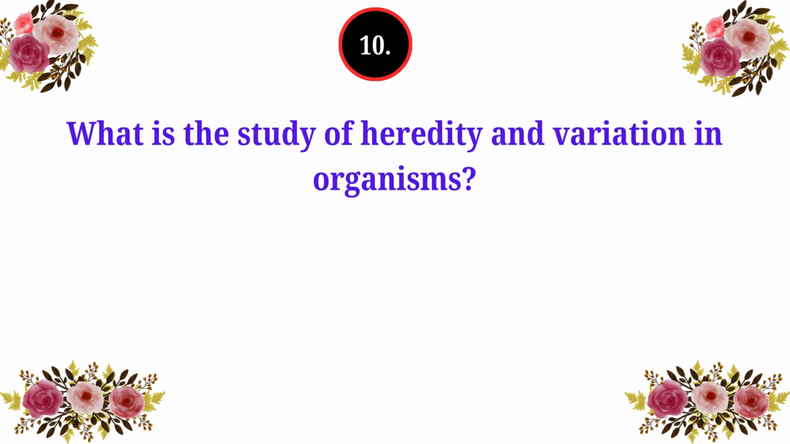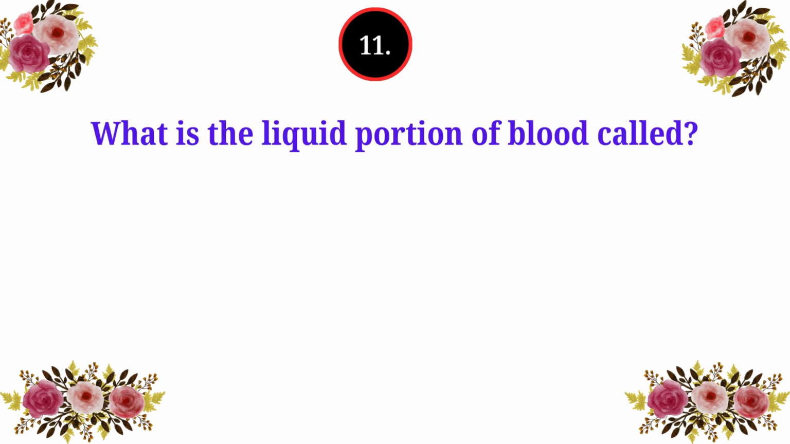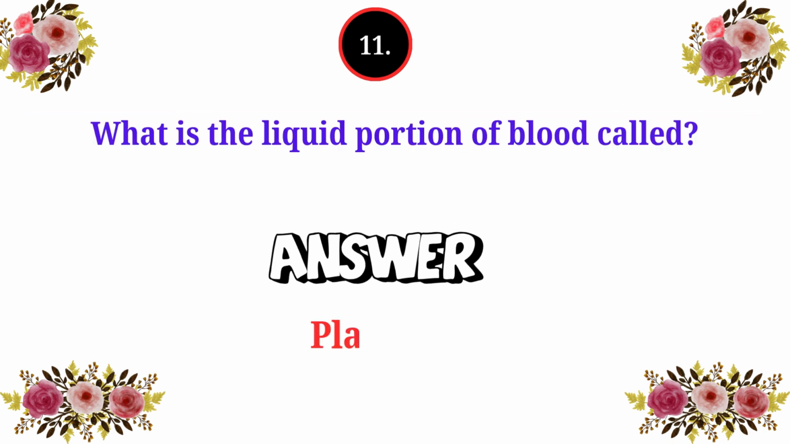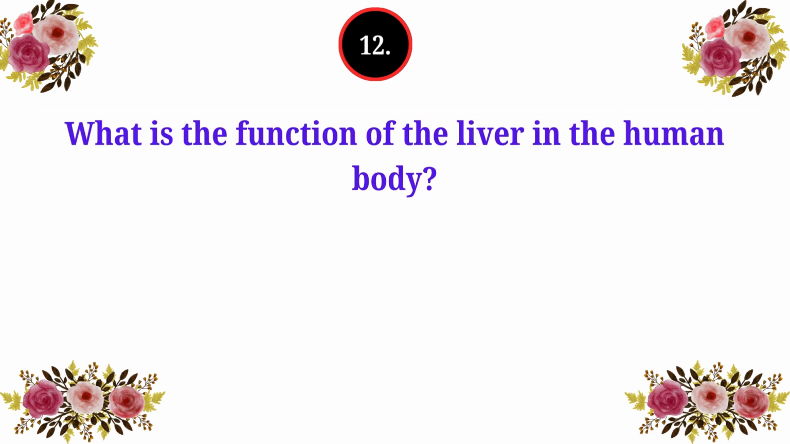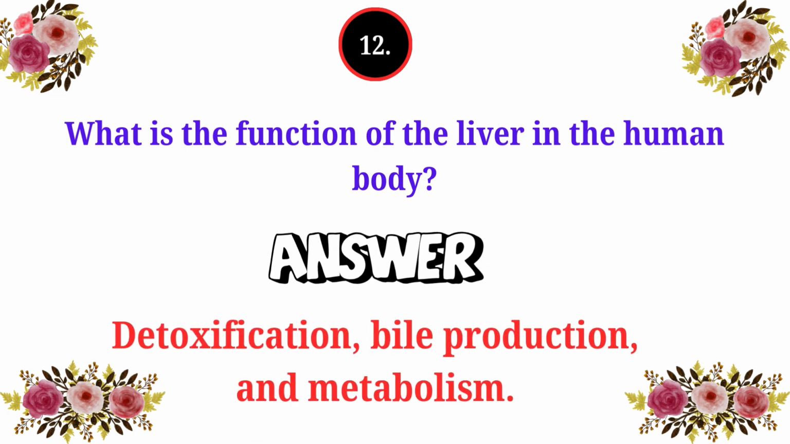10. What is the study of heredity and variation in organisms? Genetics. 11. What is the liquid portion of blood called? Plasma. 12. What is the function of the liver in the human body? Detoxification, bile production, and metabolism.